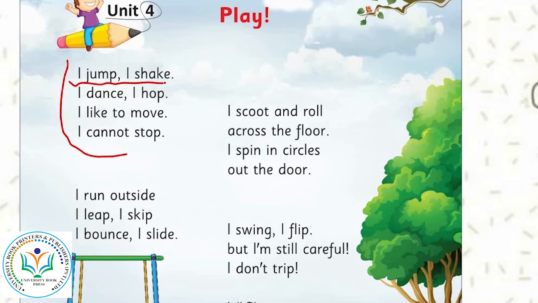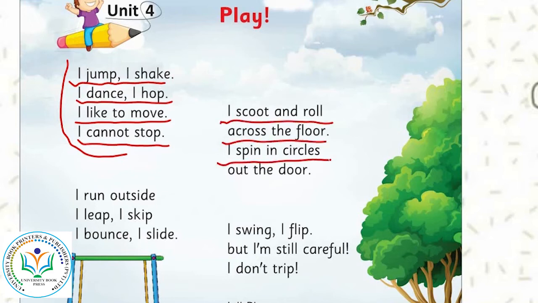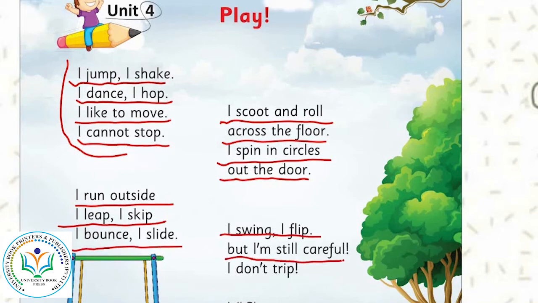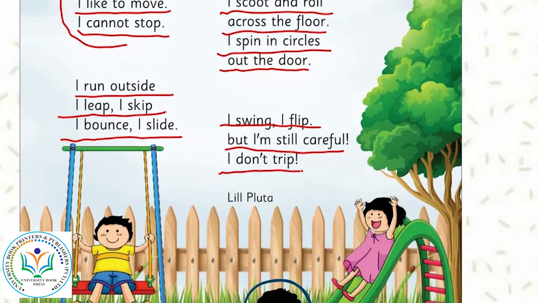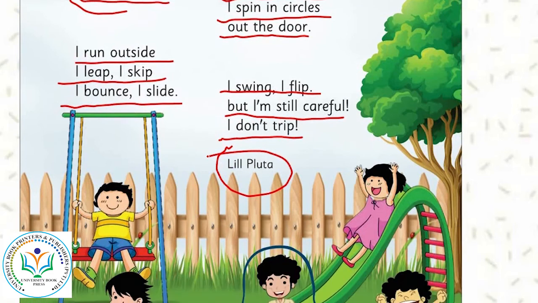I jump, I shake, I dance, I hop, I like to move, I cannot stop. I scoot and roll across the floor, I spin in circles out the door. I run outside, I leap, I skip, I bounce, I slide, I sweep. Swing, I flip, but I'm still careful. I don't trip. This poem is written by Lil Pluta.